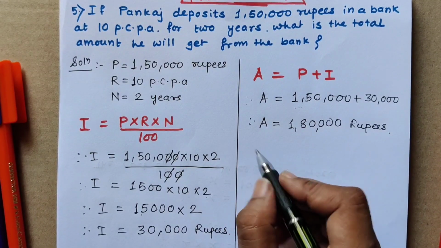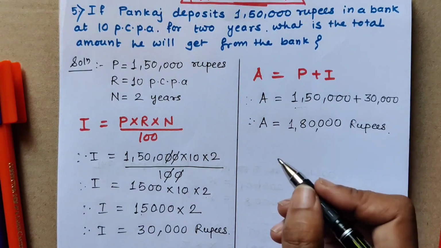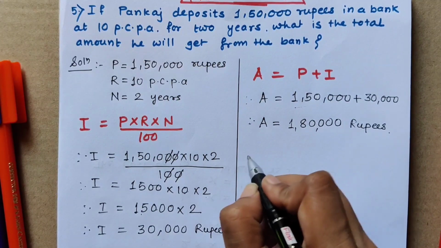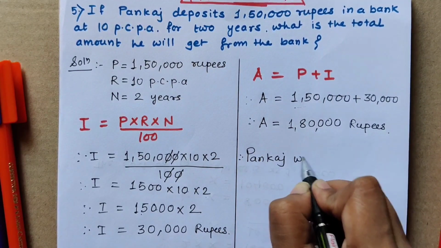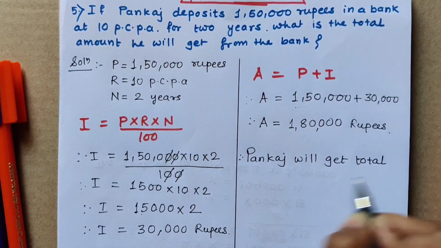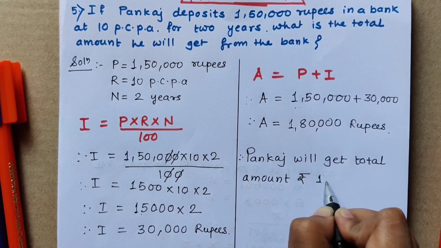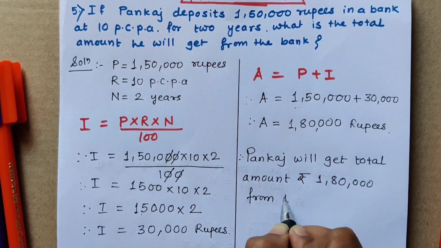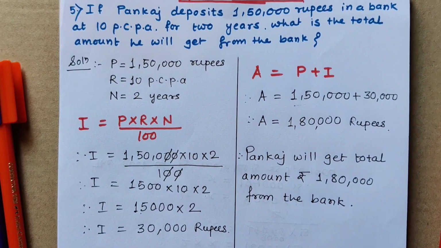So for that we have to open an account in a bank, a saving account. The bank gives us interest on the amount which we have deposited in the bank. So write the answer. Therefore Pankaj will get total amount rupees 1,80,000 from the bank. So in this way all the sums from practice set 40 we have solved here.